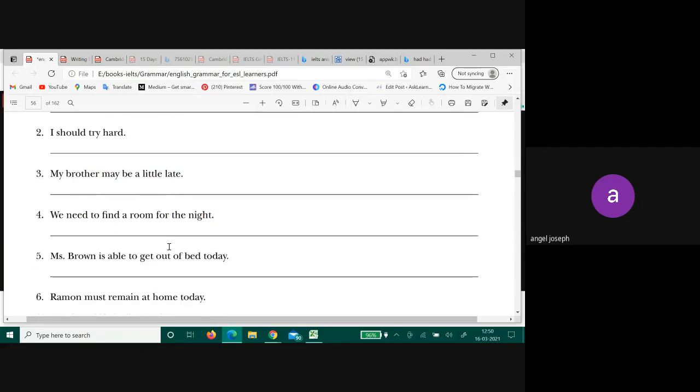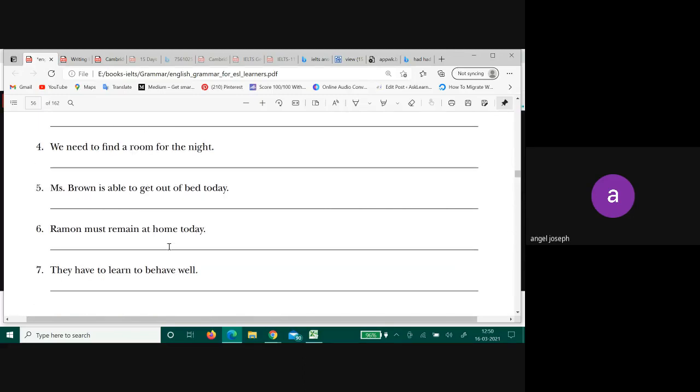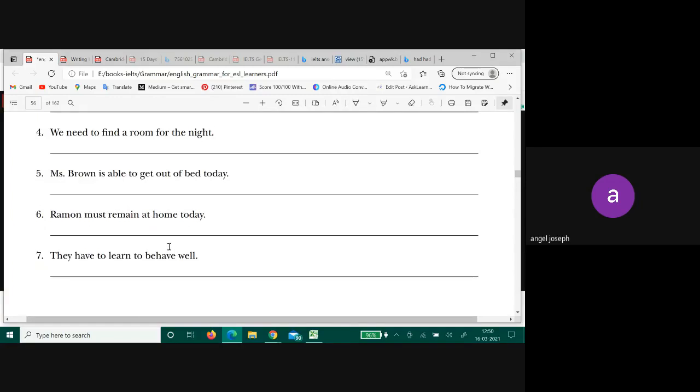We need to find a room for the night. Miss Brown is able to gets out of bed today. Can I say Mr. Brown get out of bed today? That will be a command. What is this sentence? Ability of Miss Brown. Okay, so Miss Brown gets out of bed today.